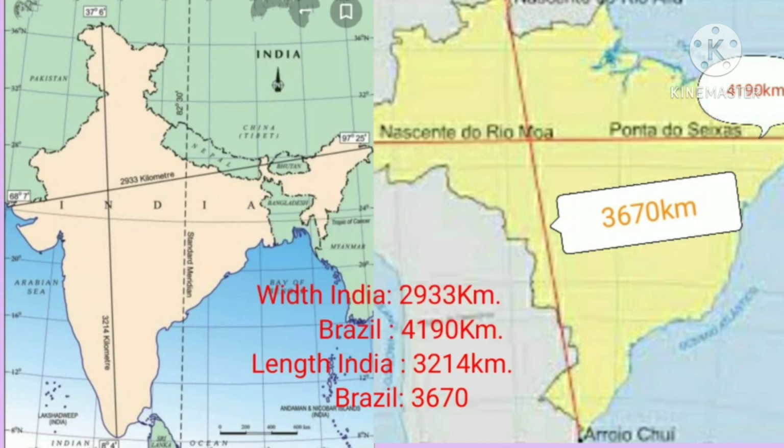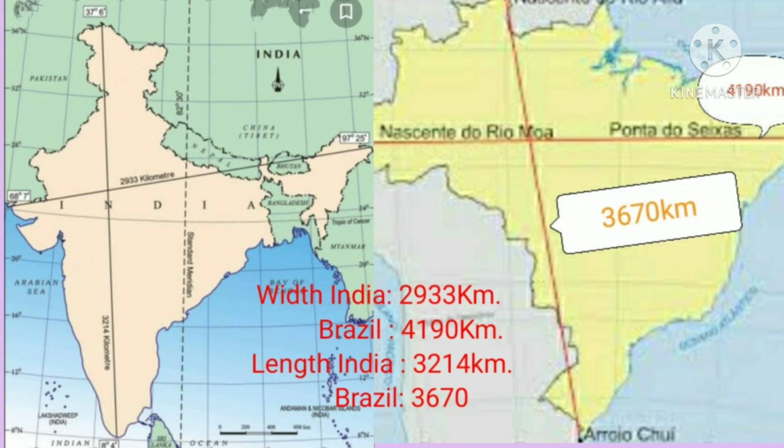Now students, look at the diagram. Here two maps are given, Brazil map and India map. From east to west is the width and from north to south is representing the length. Width of India is 2933 km and Brazil 4190 km.